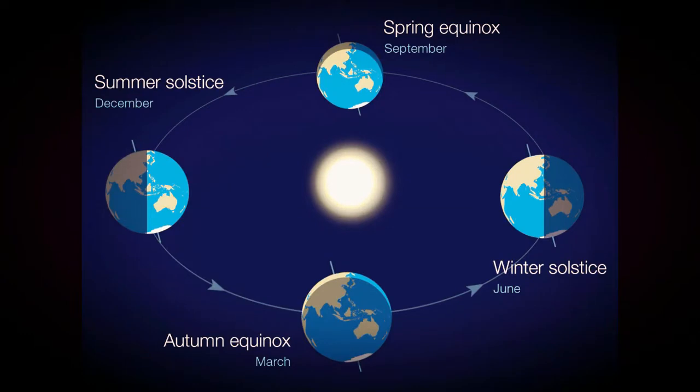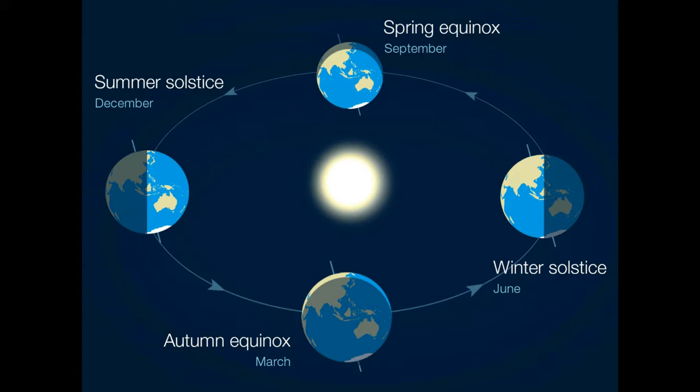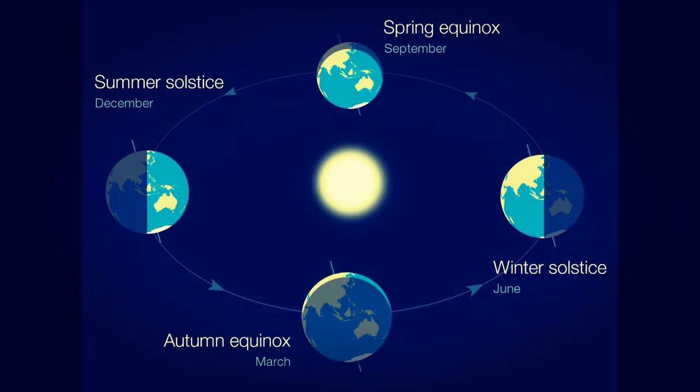The hemisphere most tilted toward the sun on the solstice experiences its longest day of sunlight and its shortest night. The other hemisphere experiences its shortest day of sunlight and its longest night.